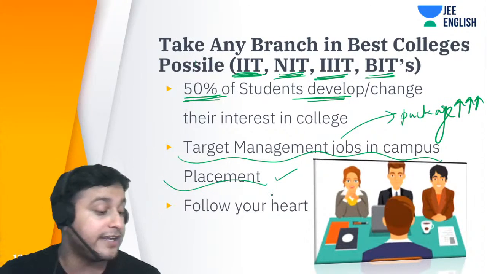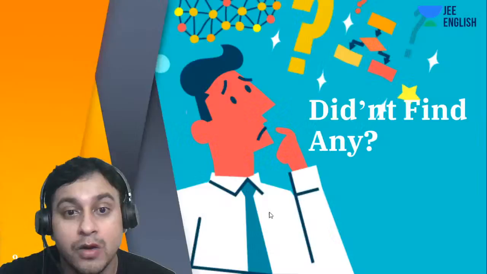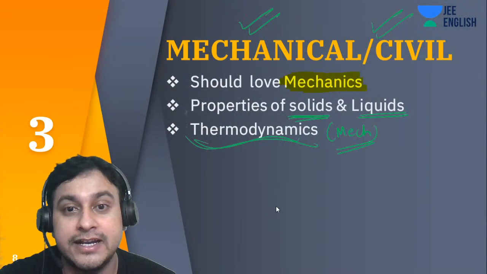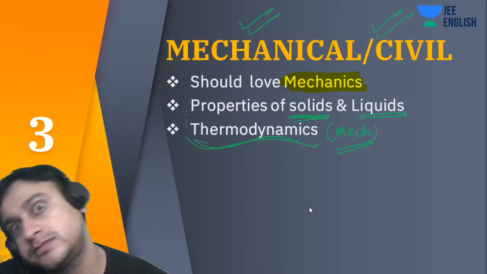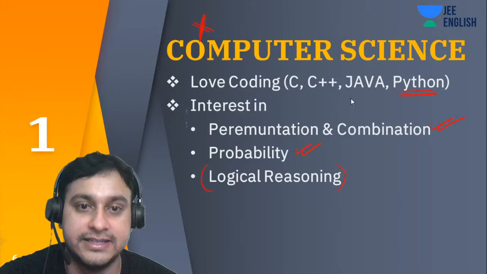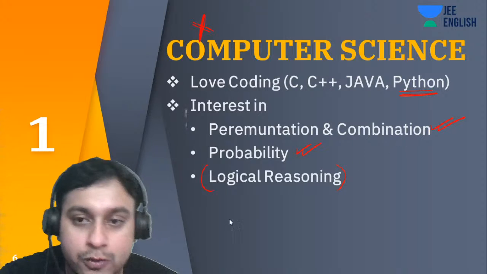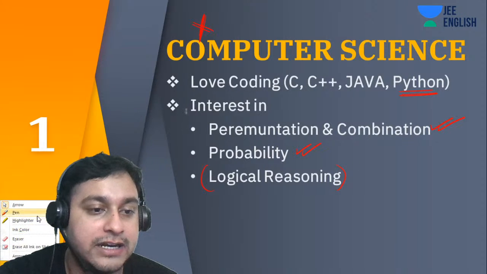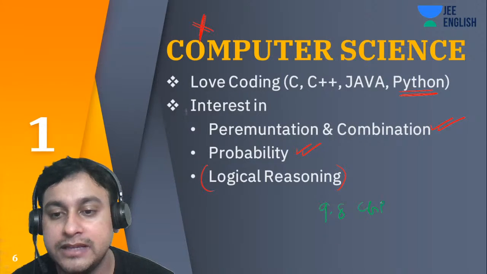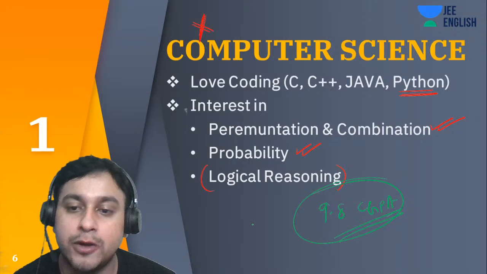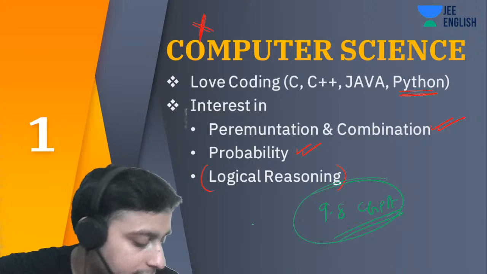There is also a criterion of changing branches in the college. Suppose you have taken computer science or mechanical or civil, and if you love computer science, then obviously you can reach computer science. How? By getting a good pointer in first year. But that is also very difficult, guys, you should get around 9.8 CGPA. You should be in the top branches and you should top your branch, then only you can get it. There is a very low probability of that.